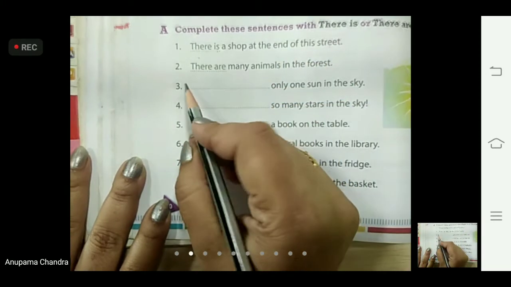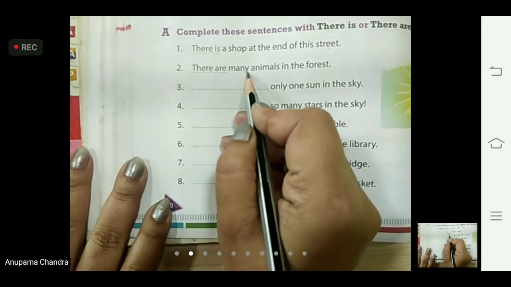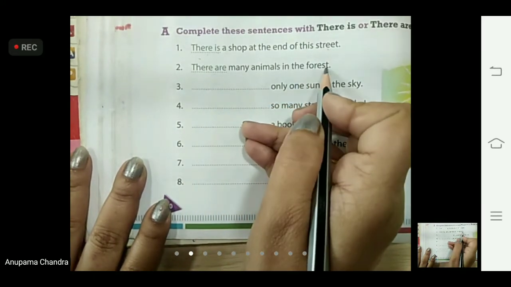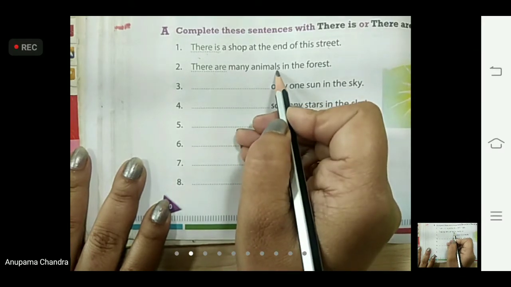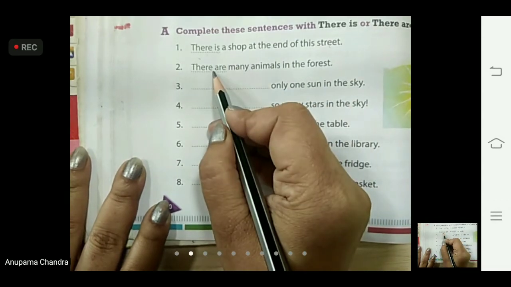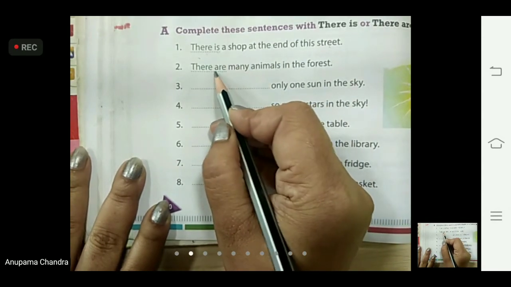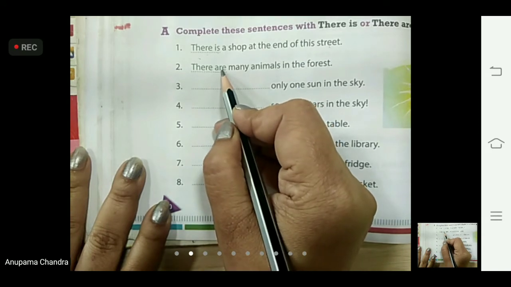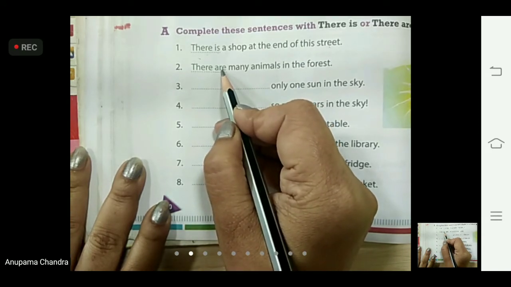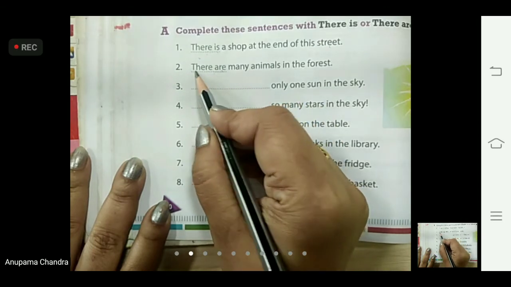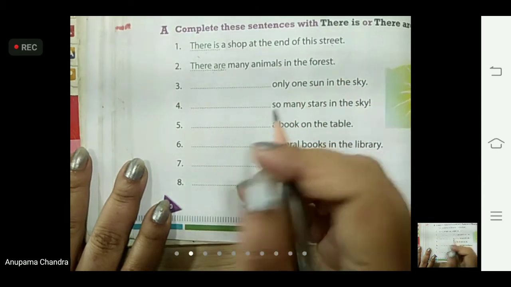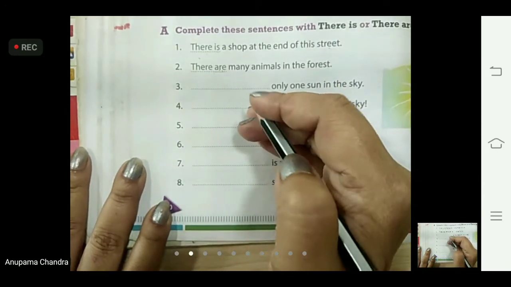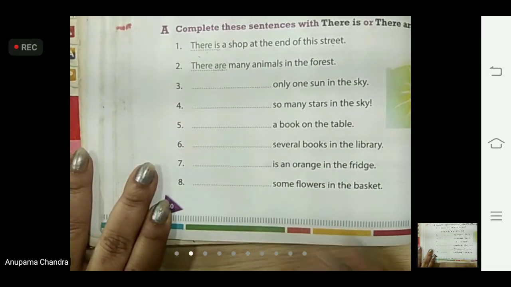Now come to the second one. Dash many animals in the forest. Now many means more than one. Animals, S again means more than one. So we have to write here there are, because we are using A-R-E for more than one thing or many people. Okay, so there are many animals in the forest. Okay children, these two sentences are already done for you.